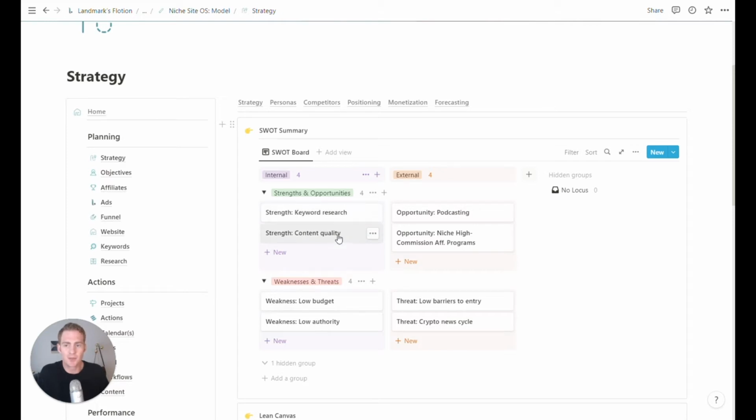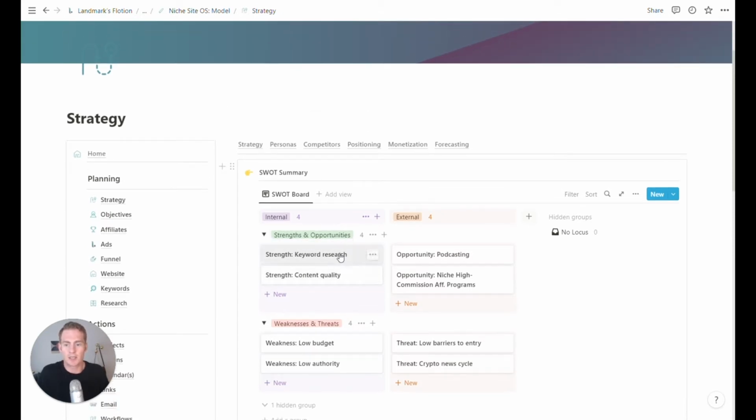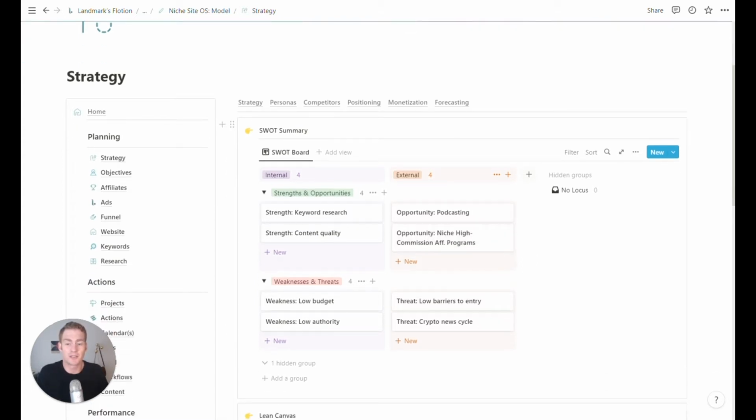So in this example, this particular niche site's strengths are the keyword research. Maybe they have a particularly strong team. They feel like they're good at that. And then the content quality. So they're not going for mass quantity. One of their strengths is really writing well, or maybe they have some video content and are producing that at a really high quality. Some opportunities: maybe they feel like podcasting and using YouTube is an opportunity to help grow their site. And we're in this crypto finance space, so maybe there are some high commission affiliate programs out there.